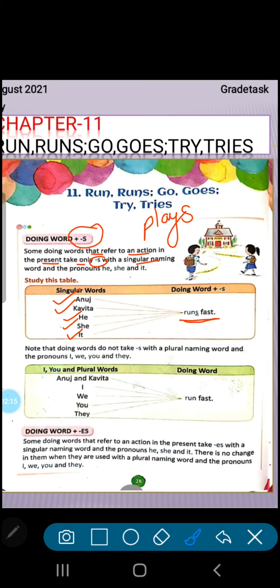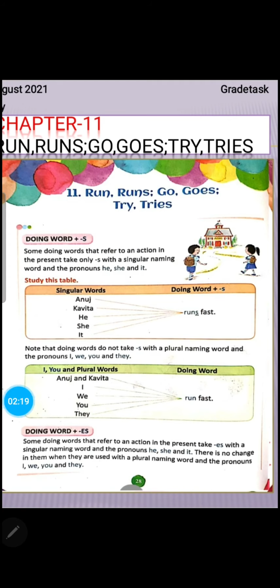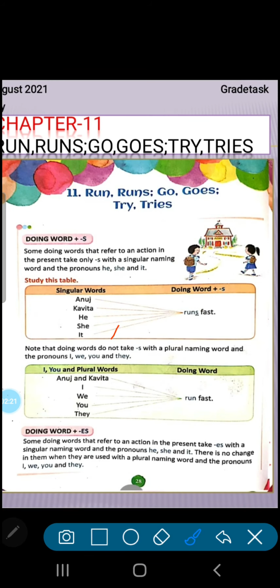If we have to write a sentence, Anuj, when we are talking about his present, Anuj play in park. Here we will not write play because we are talking about a singular noun. So what will you write? You will add s always when we are talking about a singular noun, and about the action at present, not in the past, not in the future.